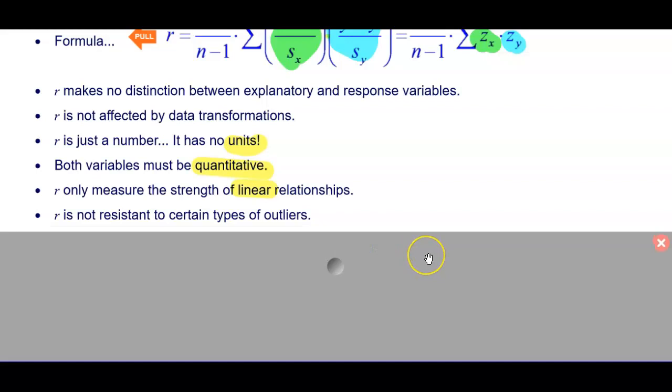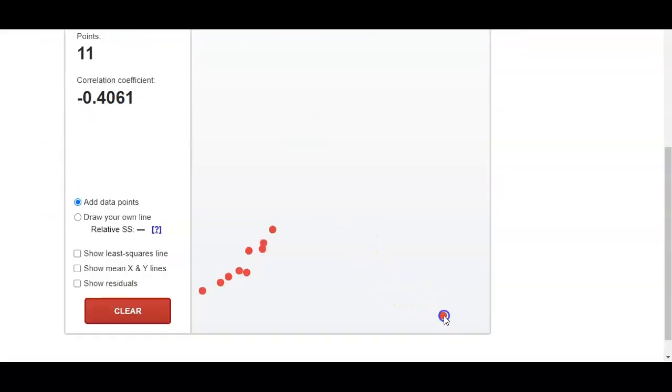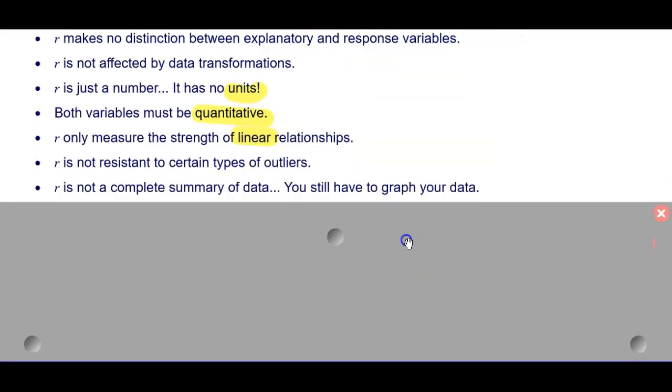r is not resistant to certain types of outliers, and we kind of saw that with this regression applet. It doesn't resist the pull of this outlier way out here, and we'll talk more about outliers in the horizontal direction and the vertical direction as we get into section 3.2. r is not a complete summary of data. You still have to graph your data.